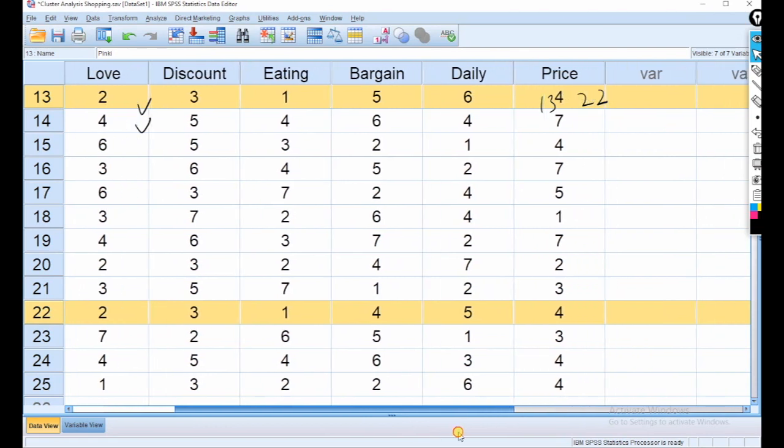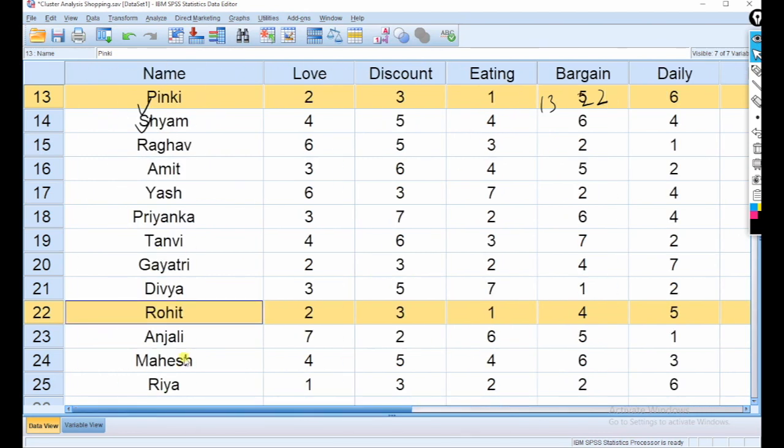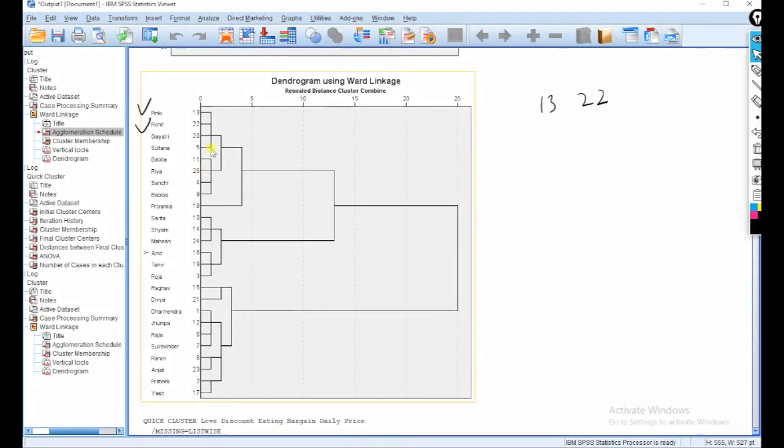Then 5 is similar, 6 and 5 similar, and 4 or 4. Okay, for question number 5, 4 or 5 is more or less similar. So we combine Pinky and Rohit. Now you can see this. So 13 and 22 are more similar, that is why we combine them.